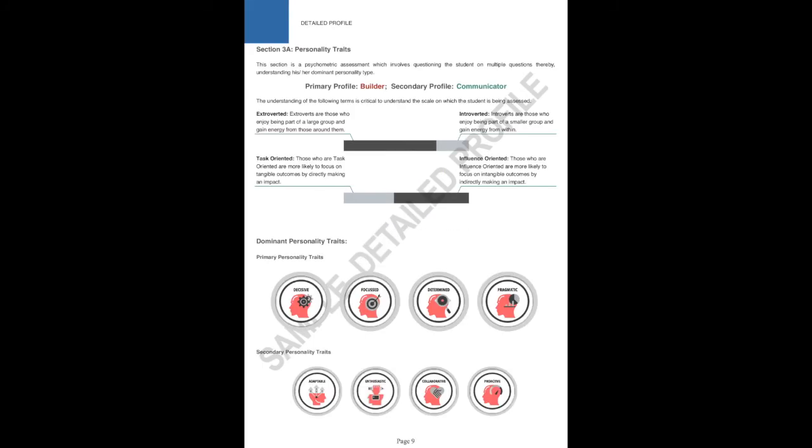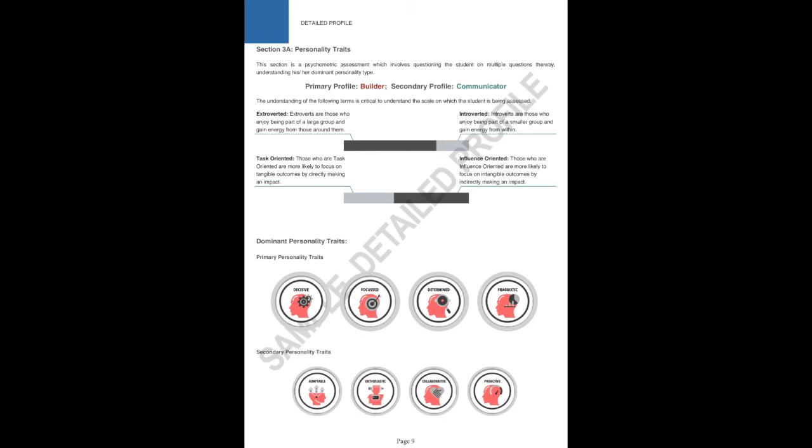Part 3A, pages 8 to 10. This section talks about your personality traits. Extroverts are people who enjoy being part of a large group and gain energy from those around them. People who enjoy being part of a smaller group and gain energy from within are introverts. Extroverts prefer width and introverts prefer depth in their relationships.